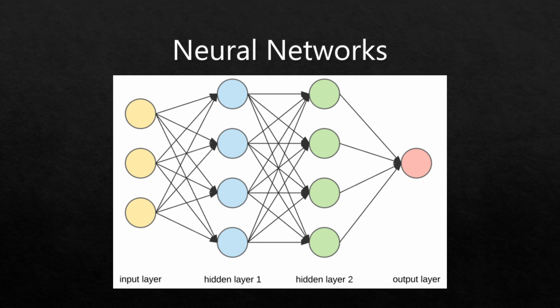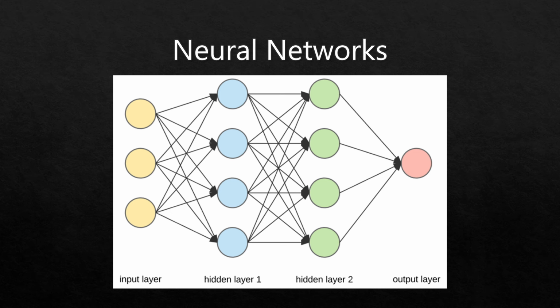So this approach takes input into these yellow input layers, and the input can be the open and the close, the min and max, and the date, the same as a support vector machine. What it will do is take this input and feed it to a hidden layer, which will then process the information and feed it to another hidden layer through a series of weighted connections. After passing it through enough hidden layers, it will eventually pass it to the output layer, which will generate a binary output in the case of the stock market prediction model.